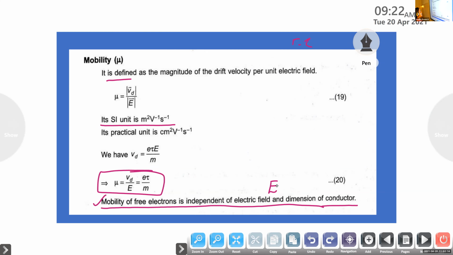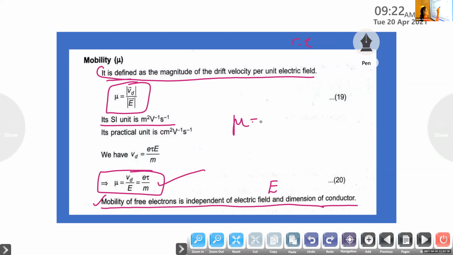So the mobility can be defined as the drift velocity acquired by the charge carrier in the presence of an electric field, or as the magnitude of the drift velocity per unit electric field. It can be calculated by the equation mu is equal to magnitude of Vd by E, and that is equal to e tau by m.